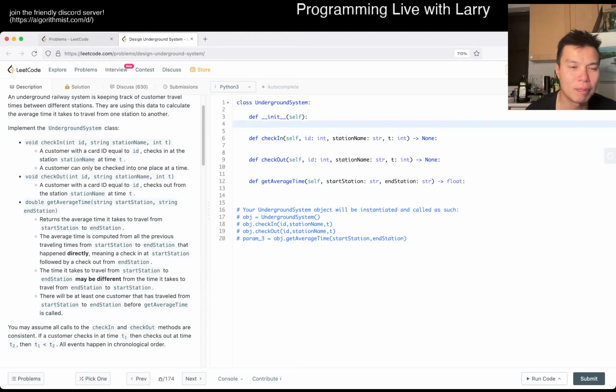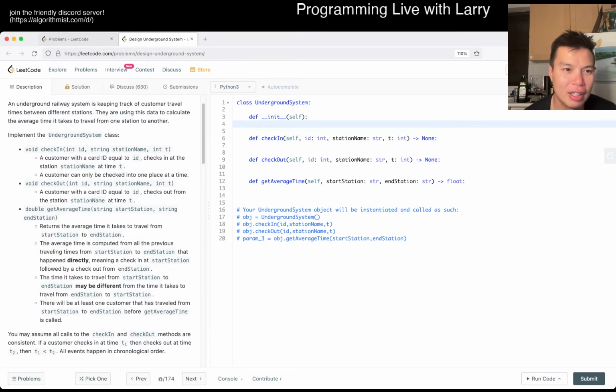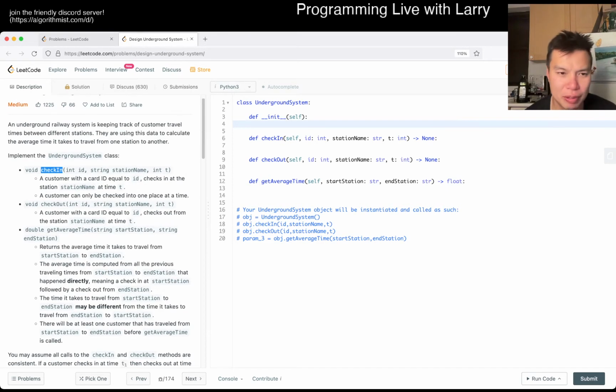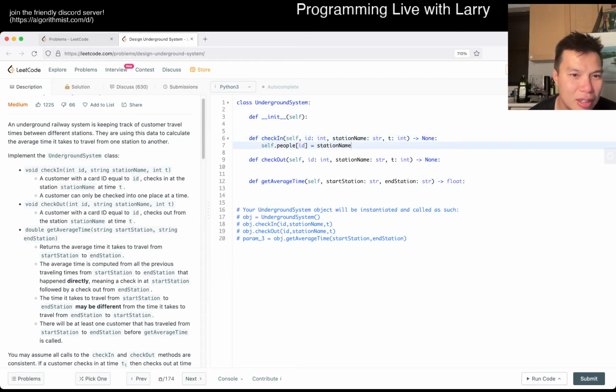So basically, what we want to do is keep track of a user's ID. Again, this may be an interesting system design question if you want to talk about scalability, but maybe not. For check-in, we want to keep track of this person's check-in station. I was going to see if you can check in multiple times, but okay. So let's say self.people[id] goes to the station name, and there's a t. Okay, so let's maybe do something like that.